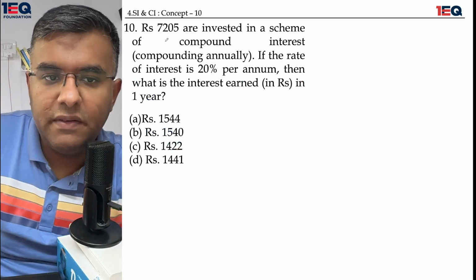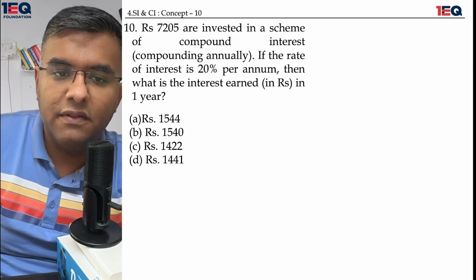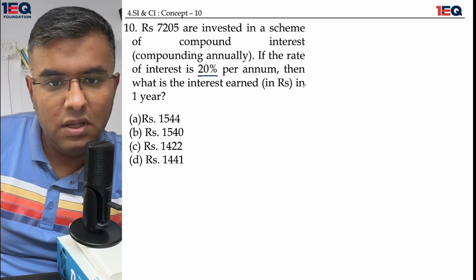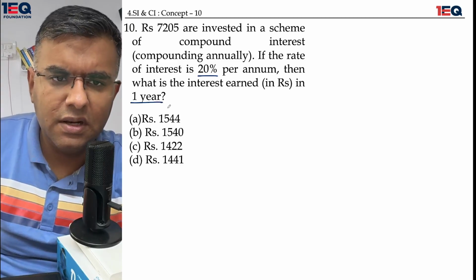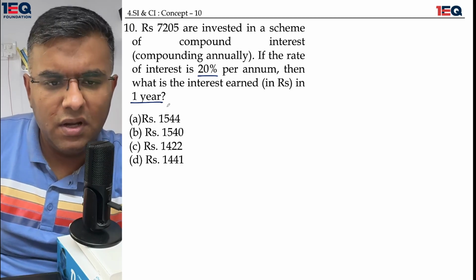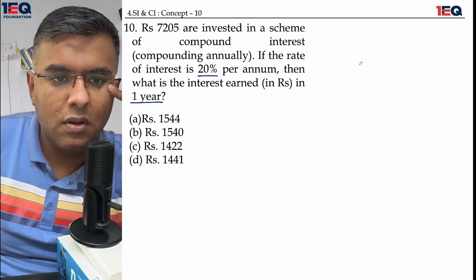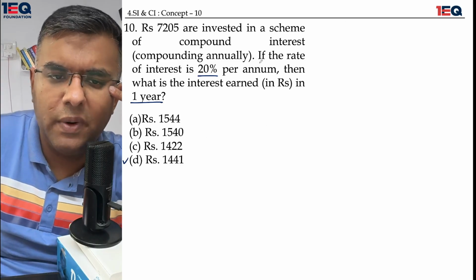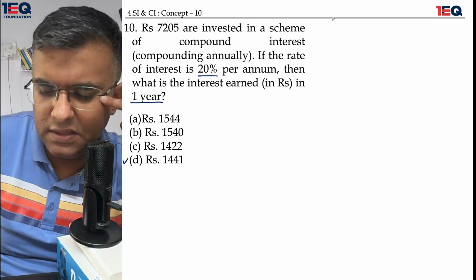7205 rupees are invested in a scheme of compound interest compounded annually. If the rate of interest is 20% per annum, then what is the interest earned in 1 year? This is not a great question. I really wanted to see a really good question over here. But nevertheless, I'll just see what goes on here. Okay, I already have my answer over here. There is a reason to it. Why it's talking about 1 year, I'll solve the question in the same manner.